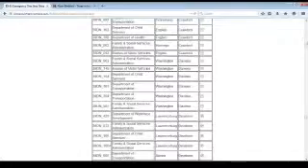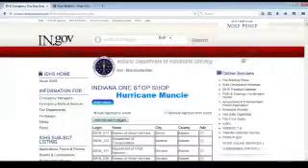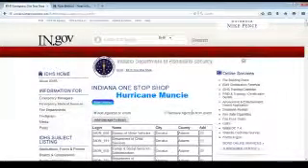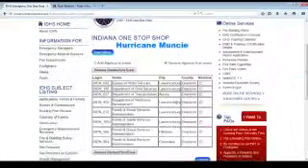So we can go there and add these people to the event. Now that we've added people to the event, they show up here. We can also remove them.